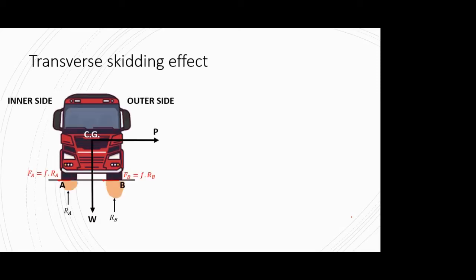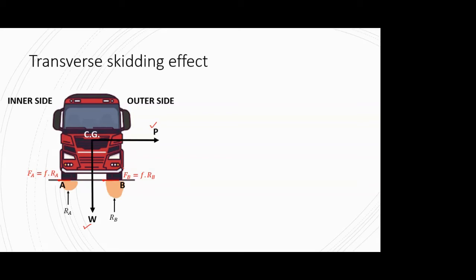Coming to the second effect that we are seeing, that your vehicle may skid transversely or laterally outwards. In this case, if I again draw the free body diagram, we have the same two forces. One is the centrifugal force, and one is the self-weight, W. But now we are more interested in the skidding effect. Skidding, we all know, comes into the picture when you have something to do with friction.